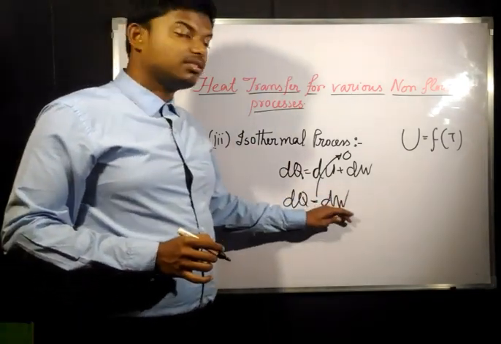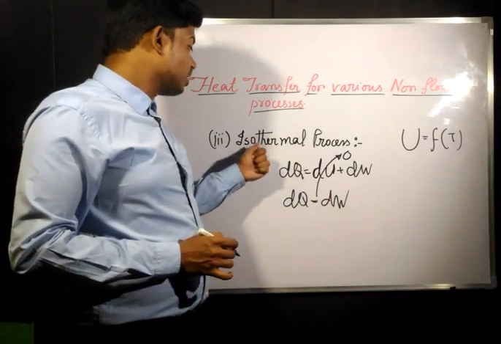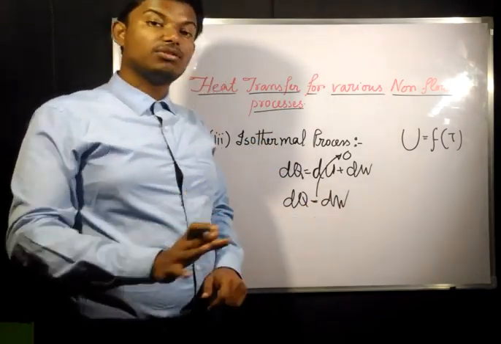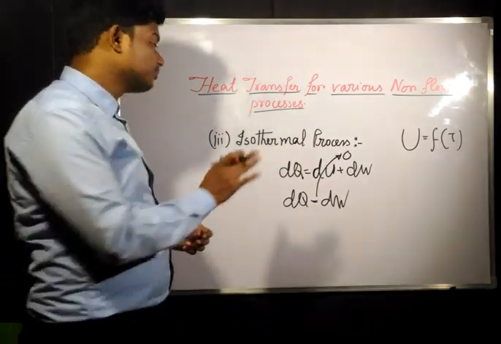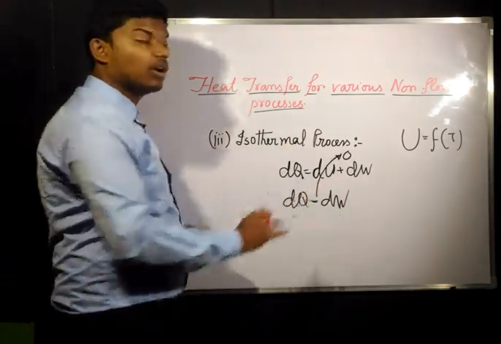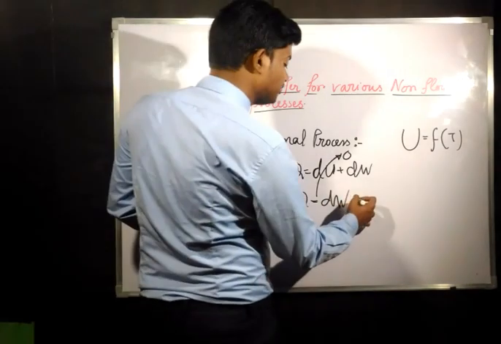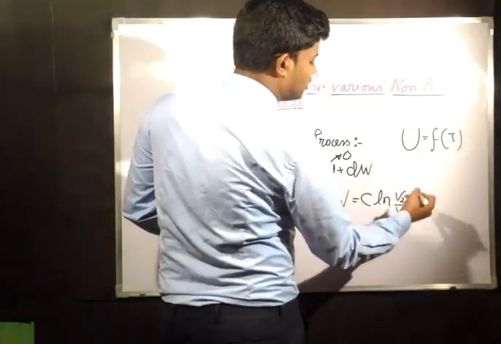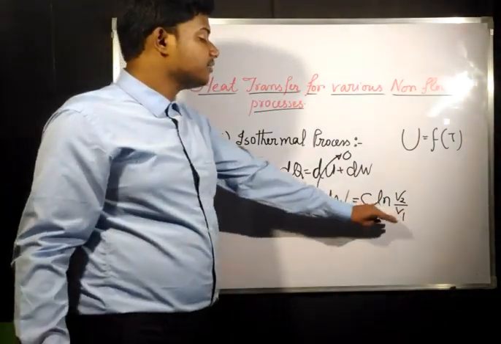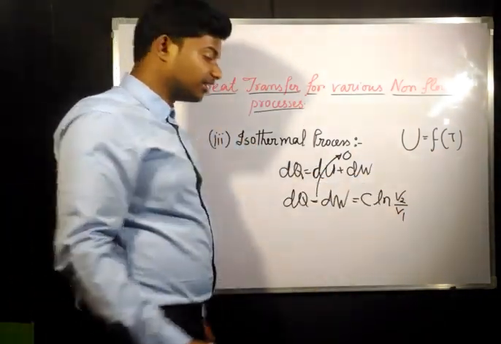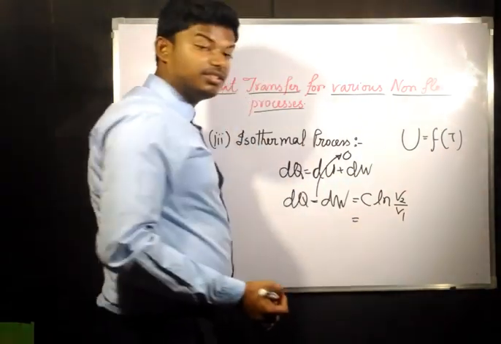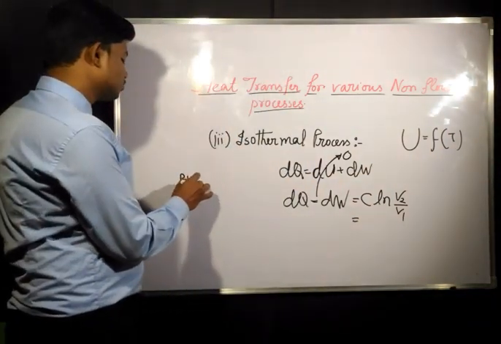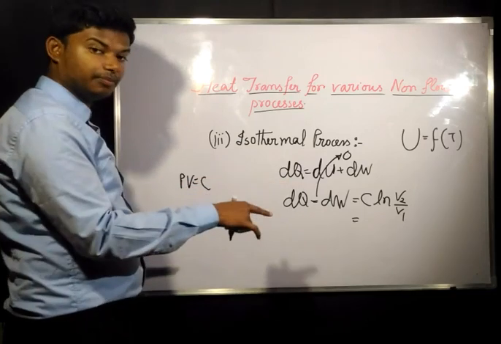Now dw is the work transfer. For an isothermal process, what was the work transfer we found in the work chapter? The work transfer was found as constant into ln of final volume by initial volume, or constant into ln of initial pressure by final pressure. Now what is this C? C has come from PV equals constant.